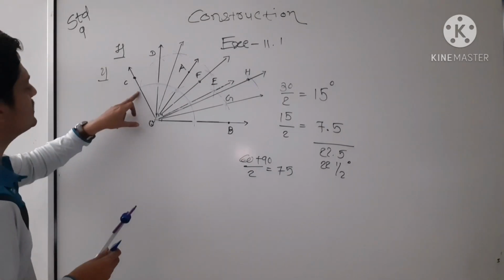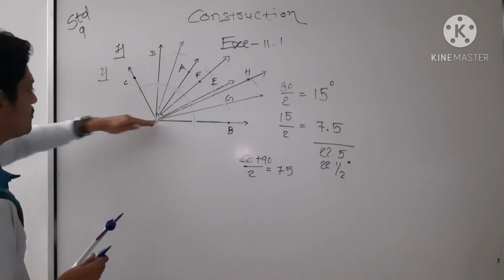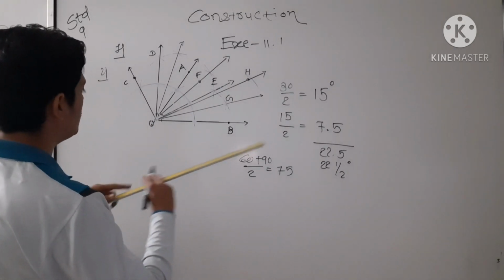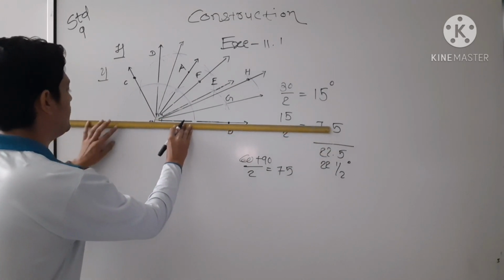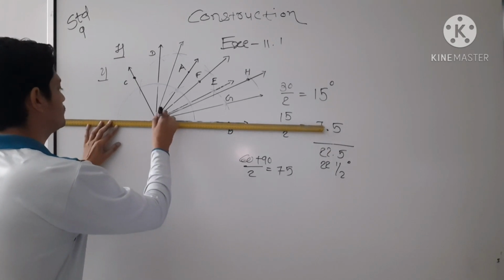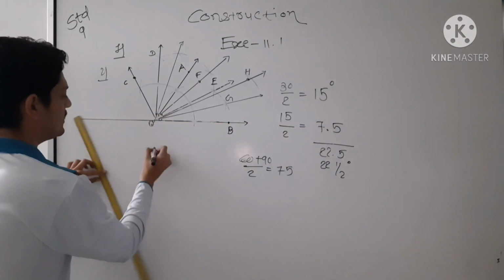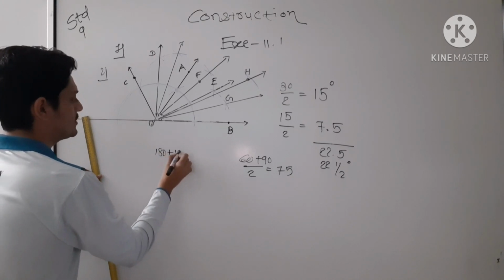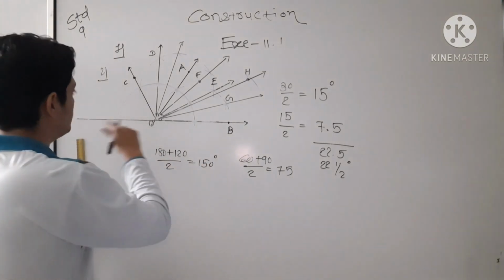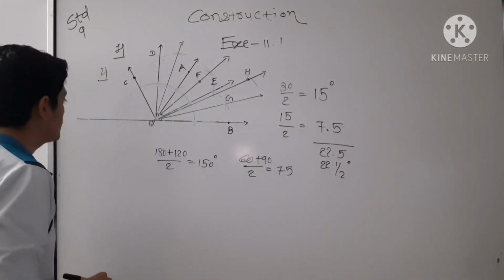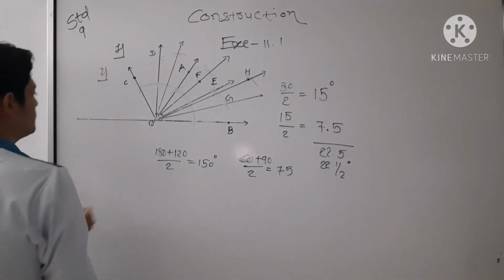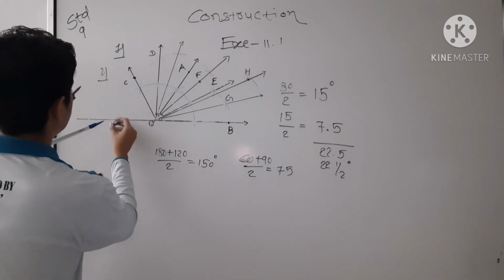See here, this is 120. Now you have to draw a 180 straight line. This is a straight line, 180. Now 180 plus 120 by 2 is 150. So its bisector you have to find. Actually this is also not required to perform, but for your kind information.